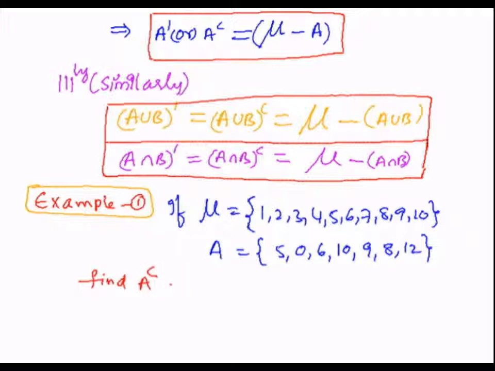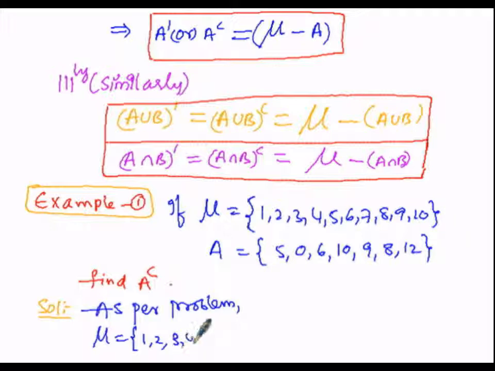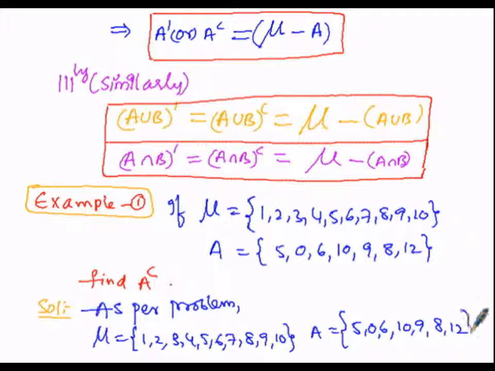Solution starts now. So as per the problem, the universal set is given by means of the elements 1 to 10. So here 1, 2, 3, 4, 5, 6, 7, 8, 9, 10 are the elements of the universal set, and at the same time set A elements are 5, 0, 6, 10, 9, 8 and 12. So in order to find A complement,